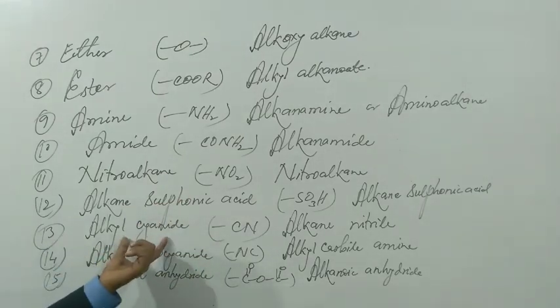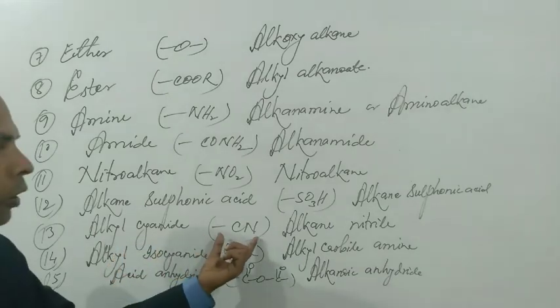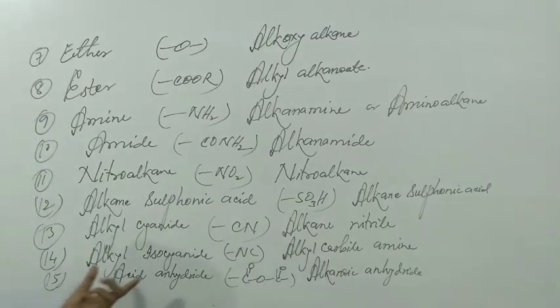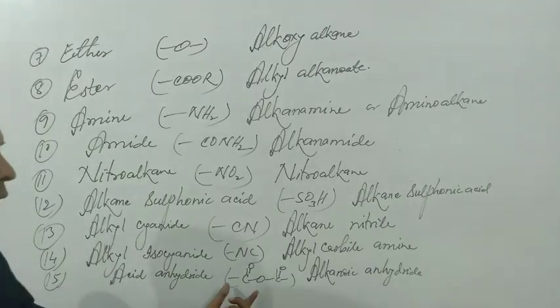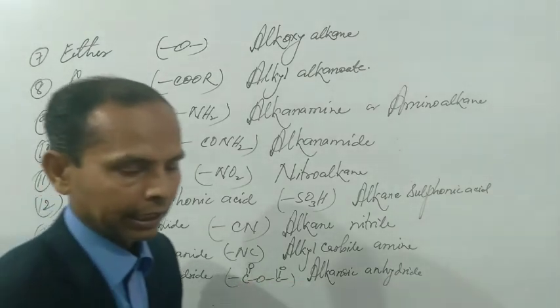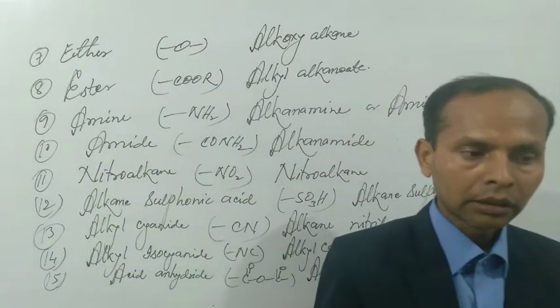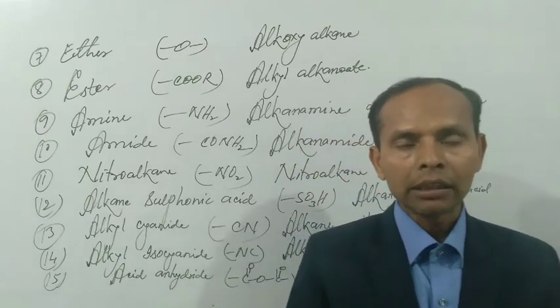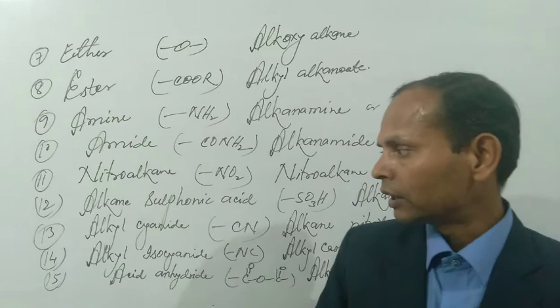13. Alkyl cyanide. Symbol of alkyl cyanide is bond CN. IUPAC name is alkane nitrile. Similarly, alkyl isocyanide. Symbol of alkyl isocyanide is bond NC. And IUPAC name is alkyl carbylamine. 15 is acid anhydride. The symbol of acid anhydride is bond CO. IUPAC name will be alkanoic anhydride. These are the 15 main functional groups present in organic compound, and majority of organic compound can be made out of these 15 functional groups.